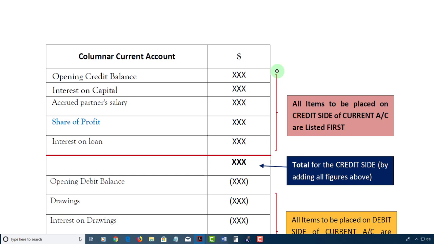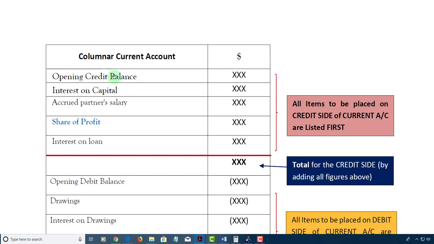But here you would not simply use the current account figures given in the question, if they're given, but you would have to adjust these figures based on what would have taken place in the appropriation account. Now your current account can be prepared as a regular T account or as a column.